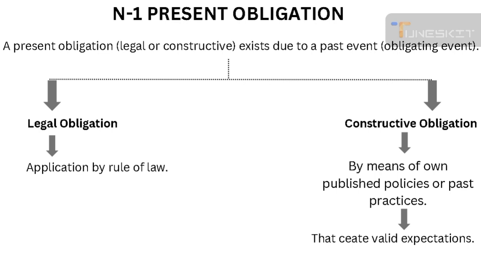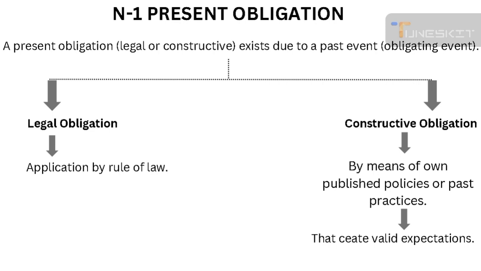As far as legal obligation is concerned, it is an obligation which arises by the operation of the rule of law. For example, taxation. Taxation is a legal obligation on the entity.